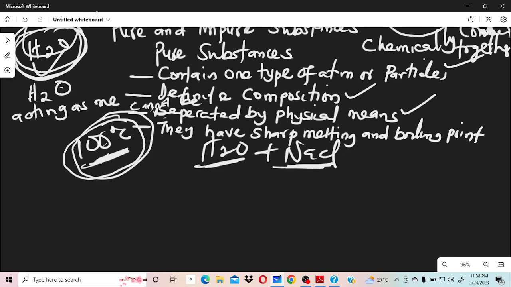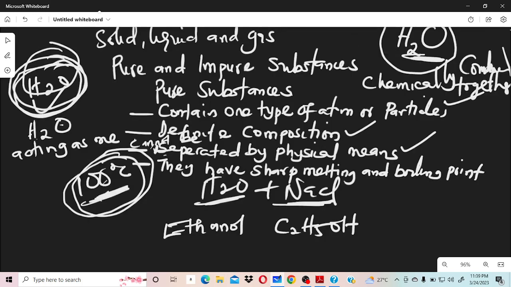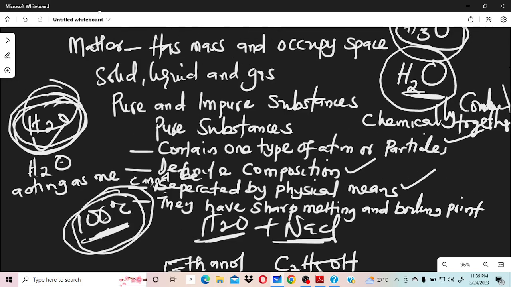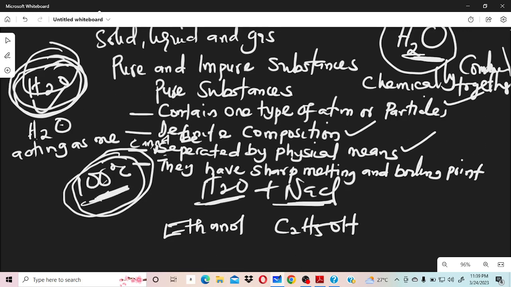Let's take other examples. Let's take, for example, I have alcohol, which is ethanol. Ethanol molecular formula is C2H5OH. Is ethanol a pure substance? Let's go to the characteristics. You said it contains one type of atom or particle. Yes, because all the atoms here are atoms of ethanol.